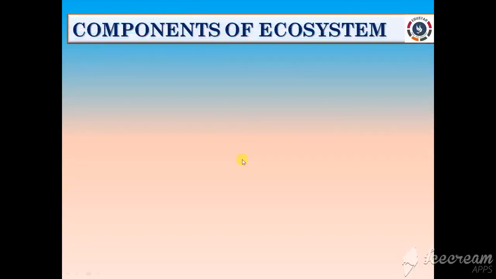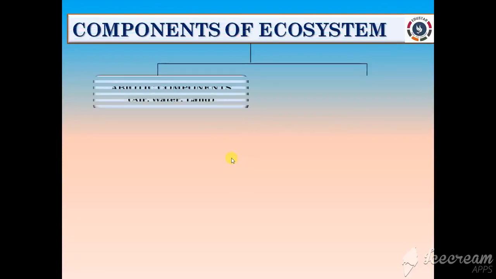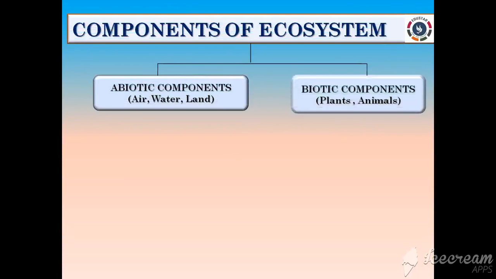The components of an ecosystem are grouped into two types, that is abiotic components and biotic components. Abiotic components like air, water and land, and biotic components like plants and animals are the examples, right? The word abiotic refers to non-living things. Thus, the abiotic components are the non-living components, which include the non-living and physiochemical factors of the environment.